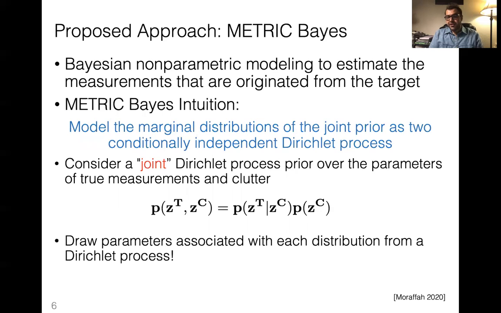It is worth mentioning that given the clutter measurements, the probability of the measurements coming from the target is independent of the clutter measurement probabilities. That leads us to define a joint Dirichlet process over both of these probabilities.